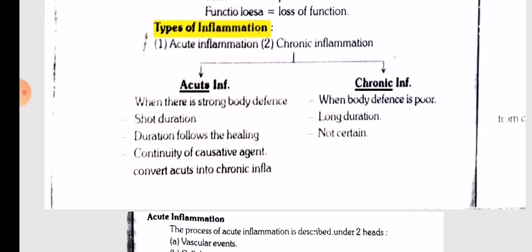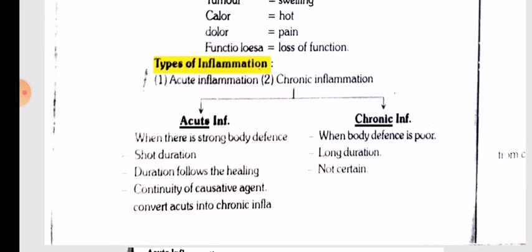The types of inflammation: acute inflammation and chronic inflammation. Acute inflammation: when there is a strong body defense, it is of short duration. Duration follows healing. Continuity of causative agent is there, and it converts into the chronic inflammation if not healed. Chronic inflammation: when the body's defense is poor, it is of long duration and it's not certain.